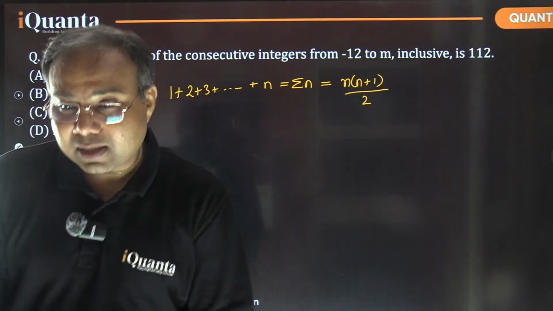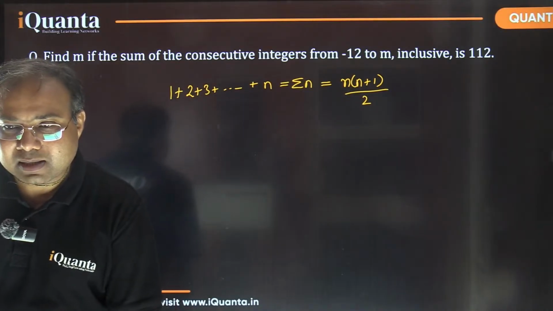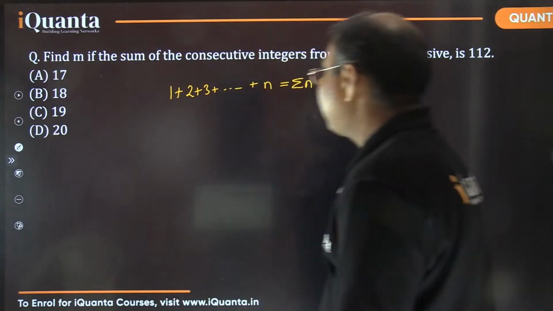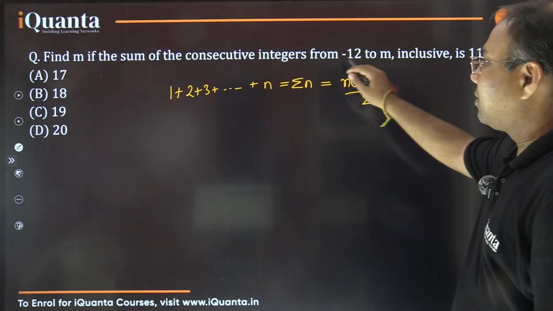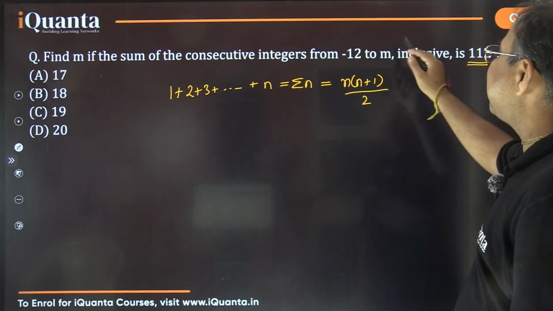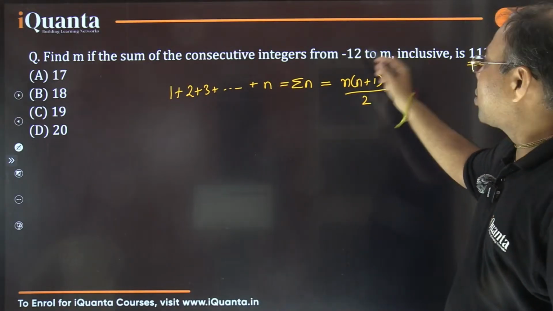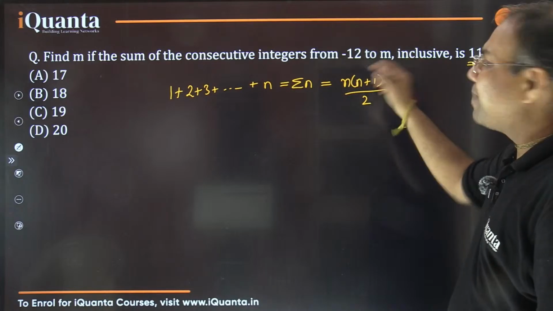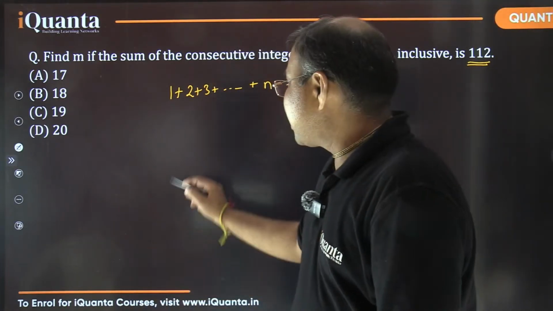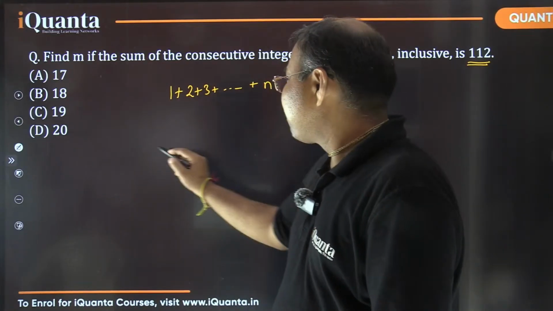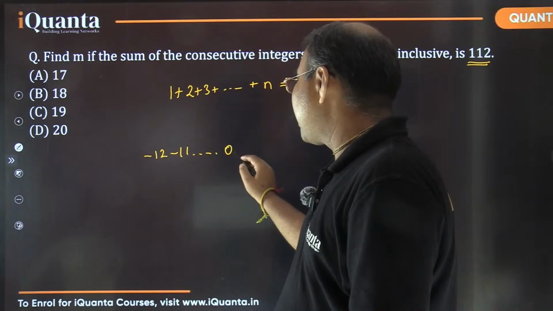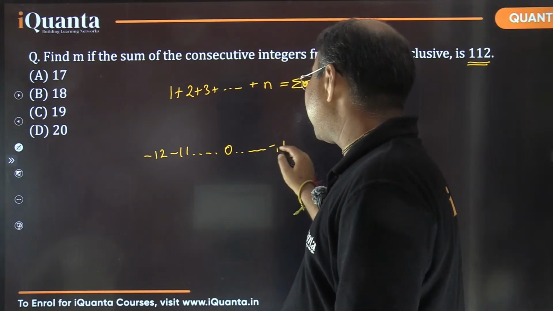Okay, in between I can see Urvi and Ayushman are making very nice comments here. Good. बड़ी अच्छी बात कर रहे हैं भाई लोग. So because the sum which we require for this range minus 12 to m is a positive number, of course m is a positive number and it should be more than 12, because up to 12 it would be cancelled. Mani, if you're writing that, let me make use of that only. So minus 12, Ayushman is saying yes, minus 12 से 12 तक 0 हो जाएगा. So minus 12, minus 11 like this, and in between there will be 0 and so on, and we'll also be having plus 11, plus 12.